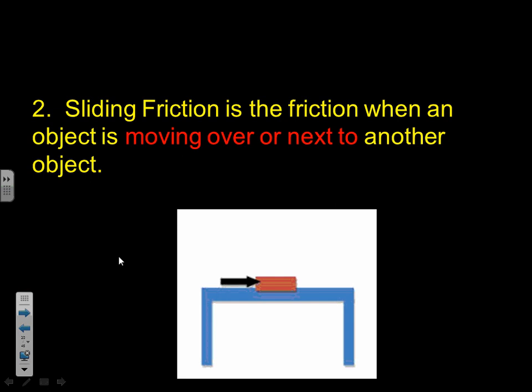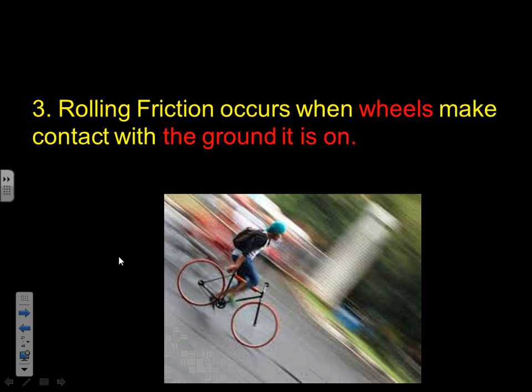Sliding friction is when the friction occurs because something's sliding over another object. You can increase sliding friction by making something rough. And you can decrease sliding friction by making something smooth. So don't think about putting Pledge on your wood floors, because it will make them slide. People will get hurt. They'll fall down the stairs like my sister-in-law did. Rolling friction occurs when wheels make contact with the ground. There's less contact with the surface, so therefore, there's less friction.